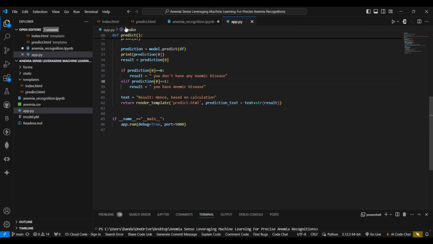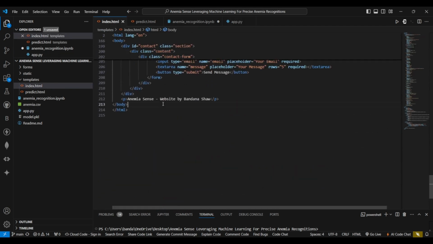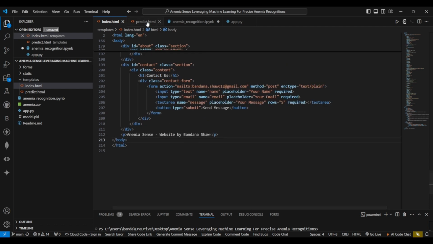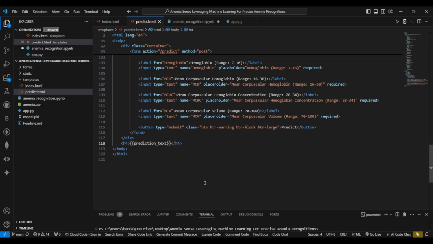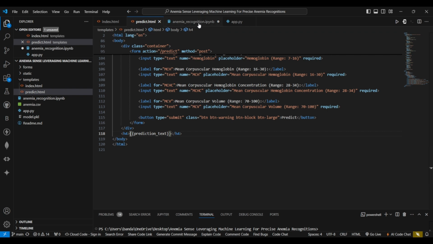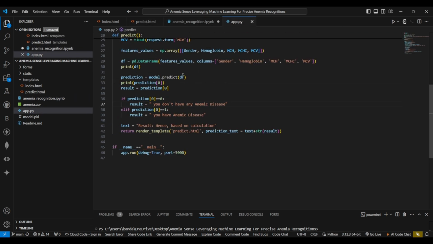So in this HTML file, predict.html, at the end you can see here comes the prediction. So this whole thing, here we can see the prediction that has been done. So from here you can run the code.